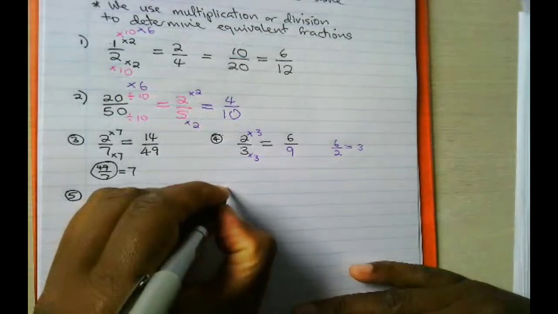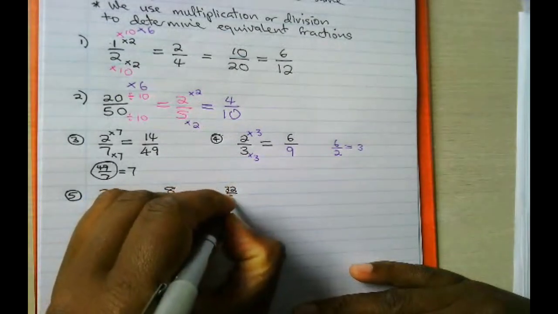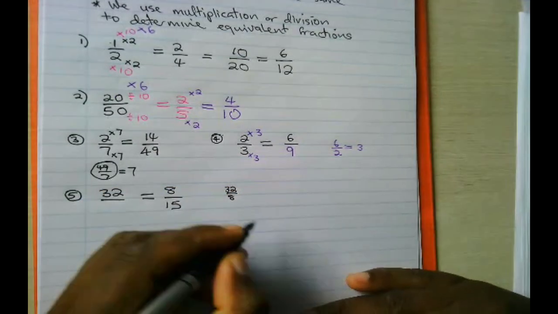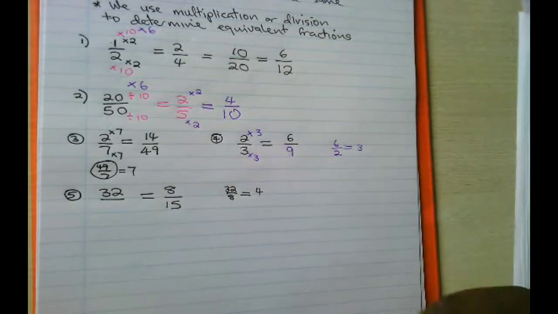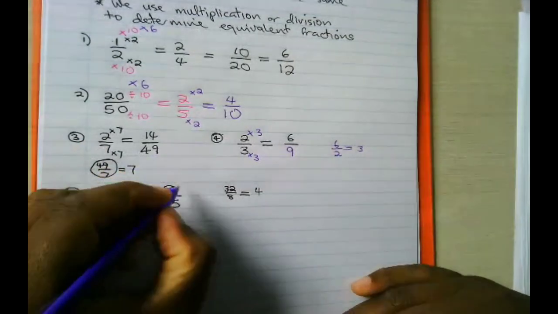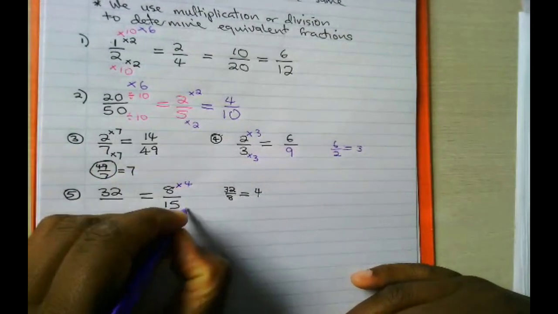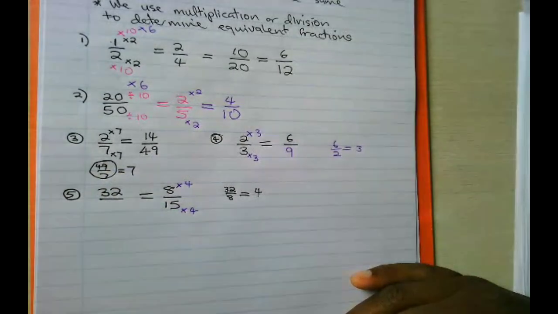To get that, you can just say divide 32 by 8. What do we get? We get 4. That is 8 times 4 is 32. So what we are saying here is we multiply by 4, we multiply by 4.